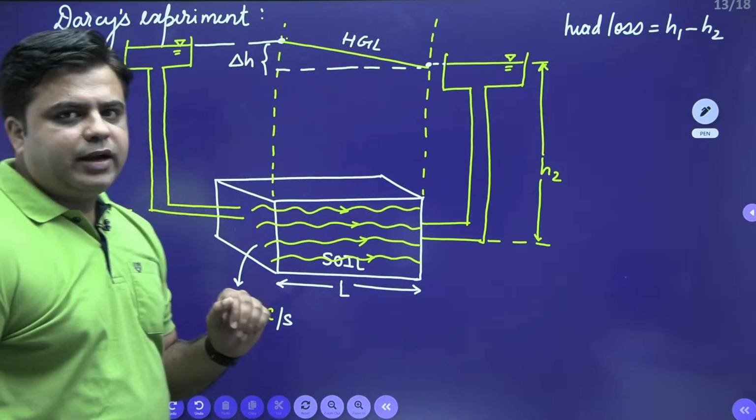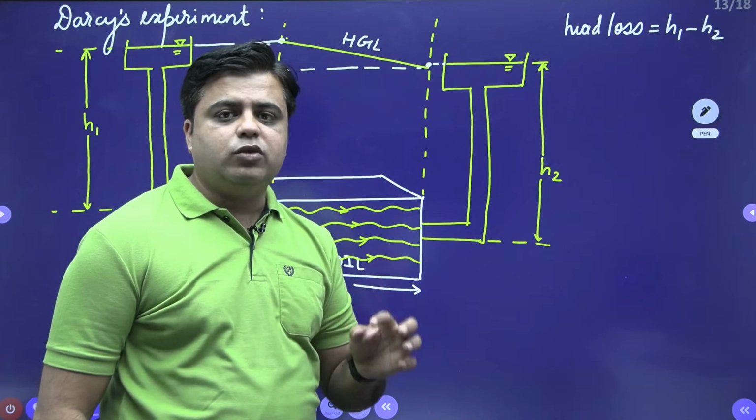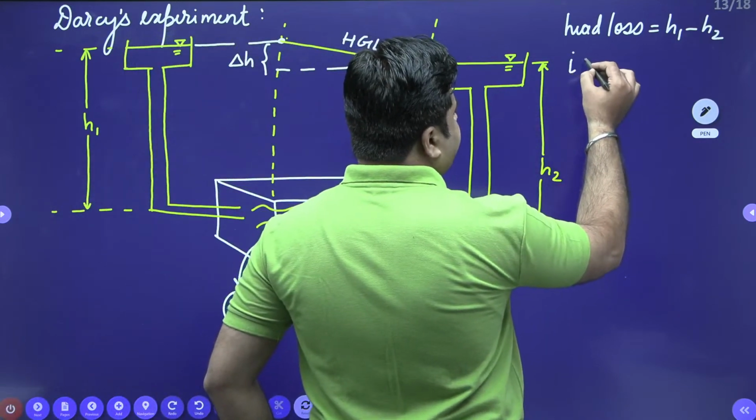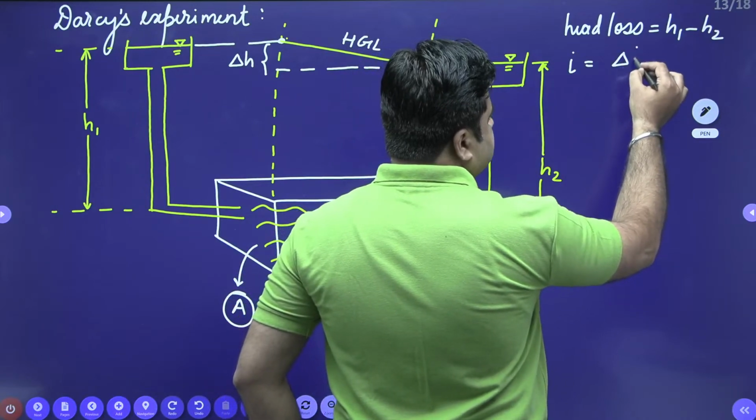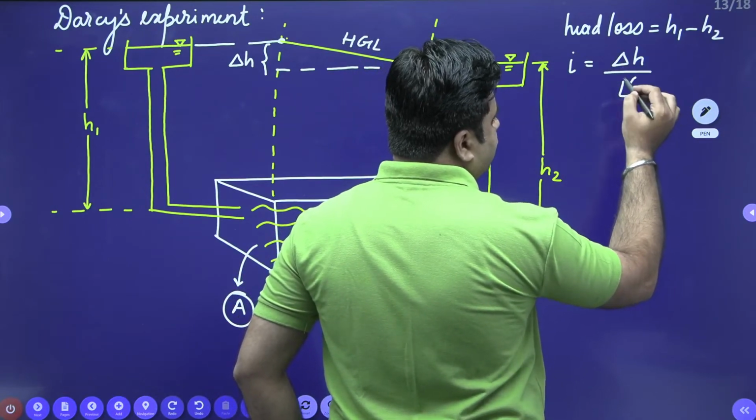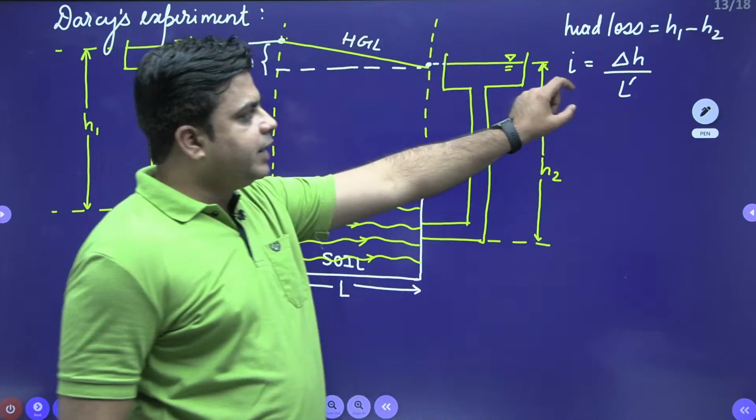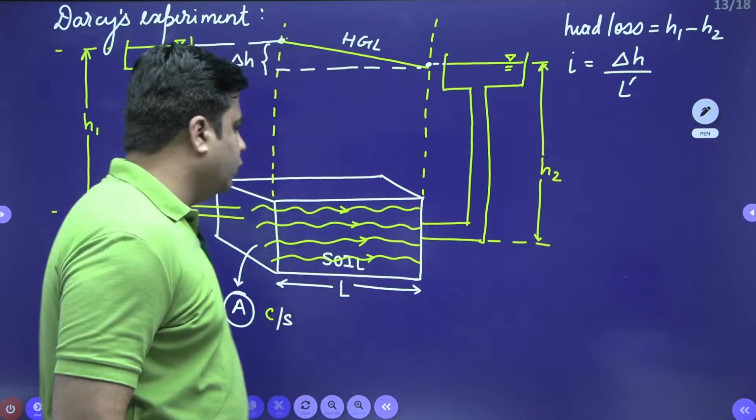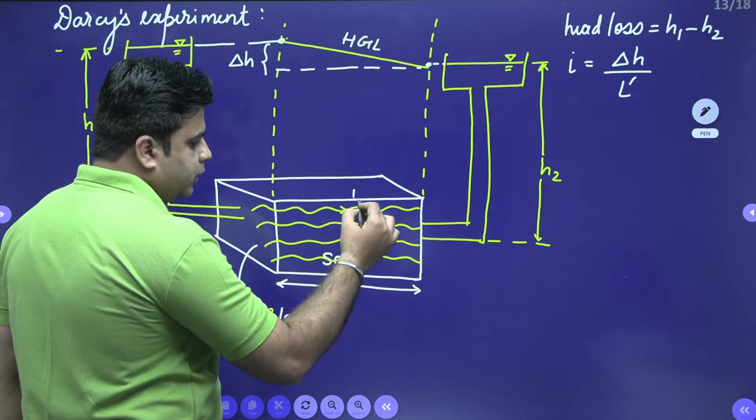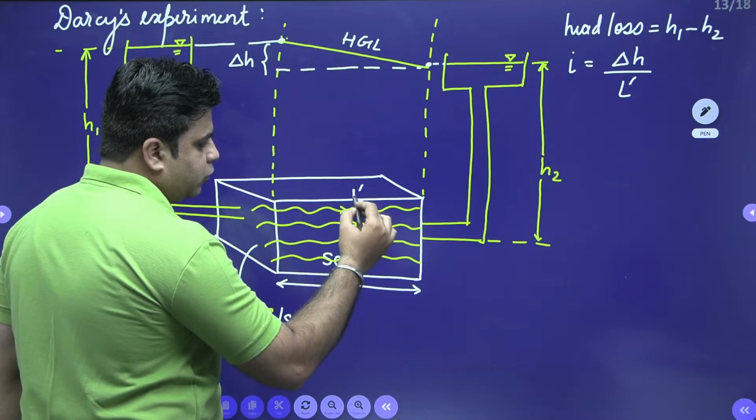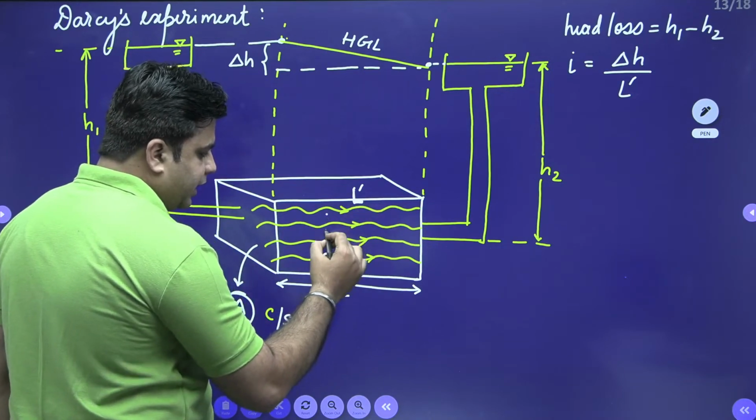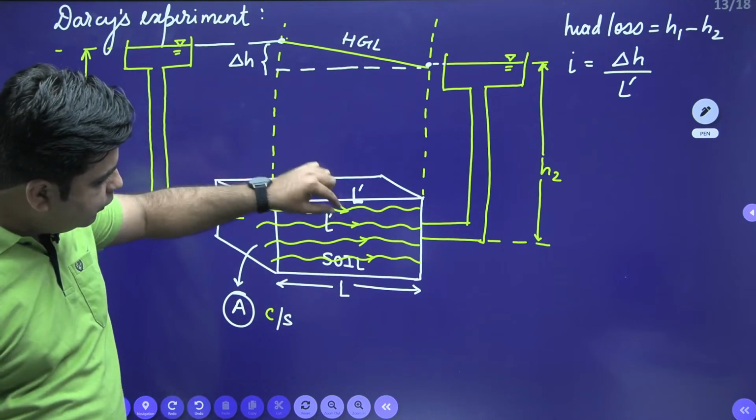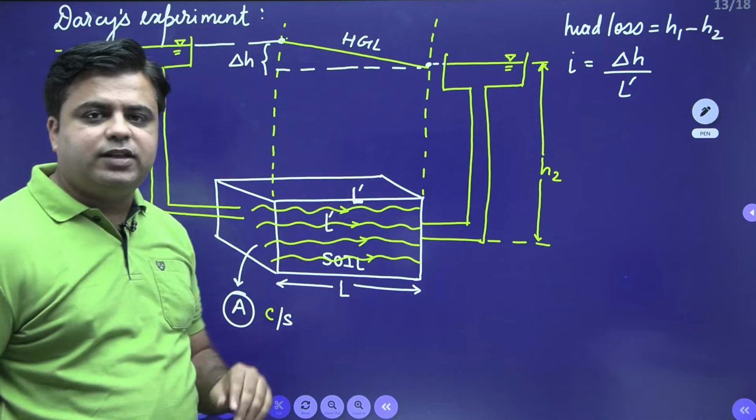Now here I would like to define one more parameter, which is known as hydraulic gradient. Hydraulic gradient I is defined as head loss occurring per unit length of flow. L dash is this length of flow through which water is actually traveling inside the soil medium.